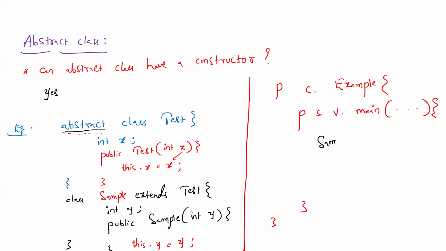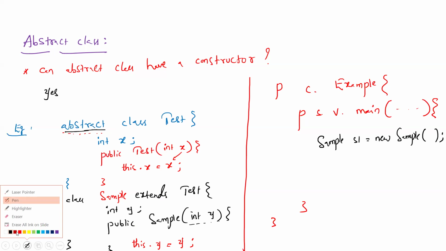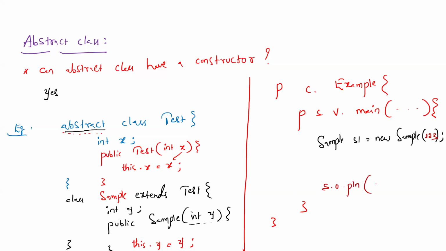So class name, object reference name, new keyword, again the class name. Then what type of constructor is there? A constructor which takes an integer parameter. Can we leave it empty? It's an error. Then we have to give some integer value as input. Let me give 123. Now after this, I'll print, System.out.println, s1.y variable. What's the output?